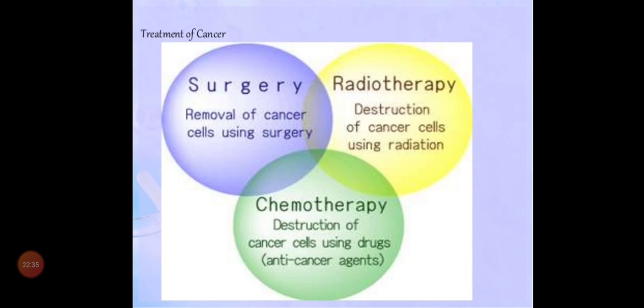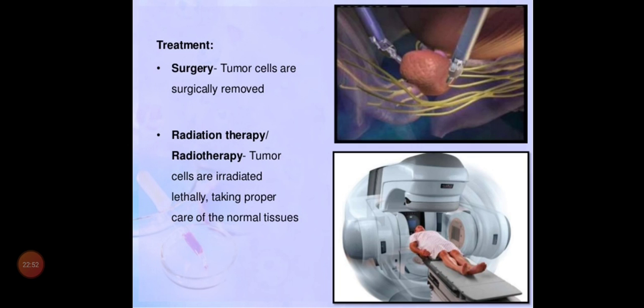And these are the treatments. Either we should remove the cancer part, or we should go for radiotherapy. Again, we'll give X-rays to kill the affected cancer cells, or we'll use chemicals. Chemotherapy means we'll use chemicals to kill the cancer causing agents. So I'll give the explanation with the diagram with the help of pictures.